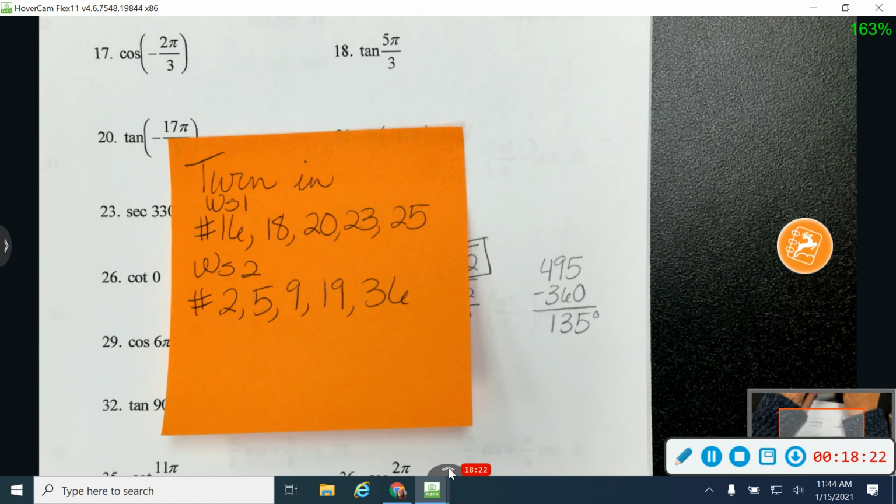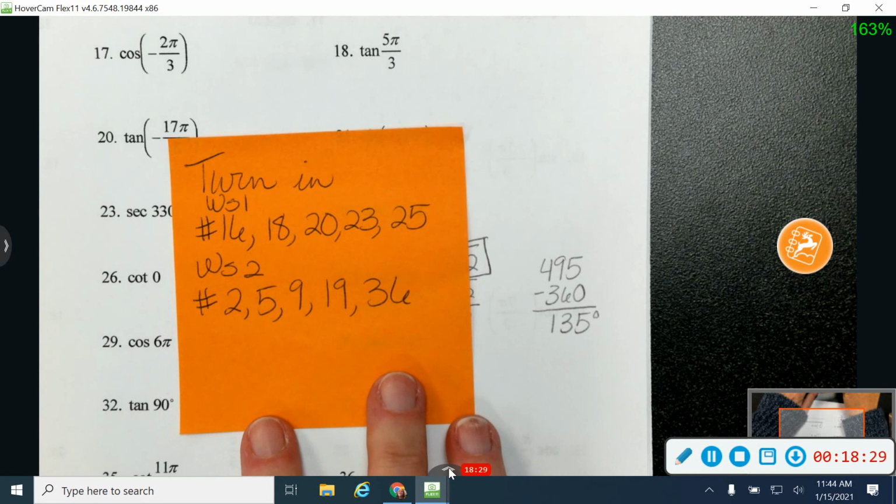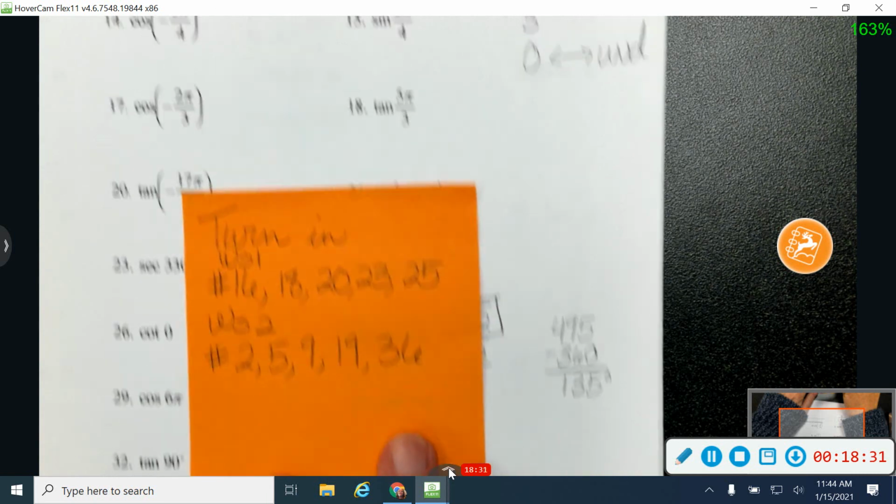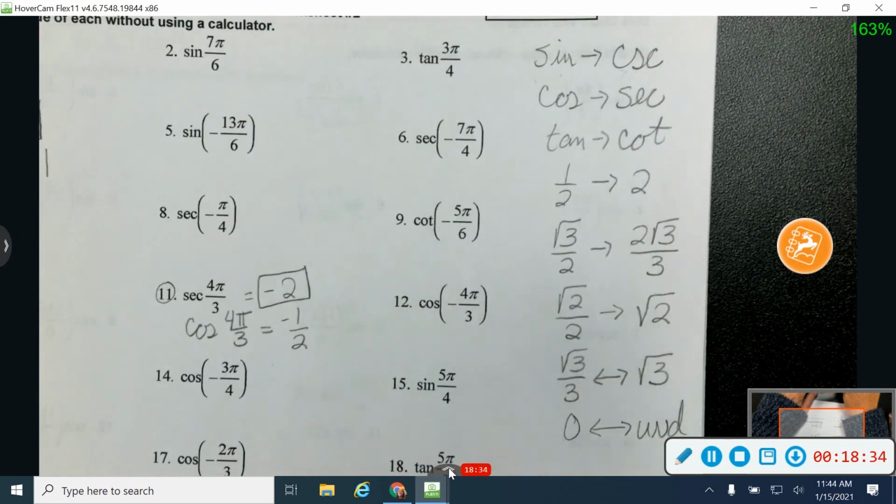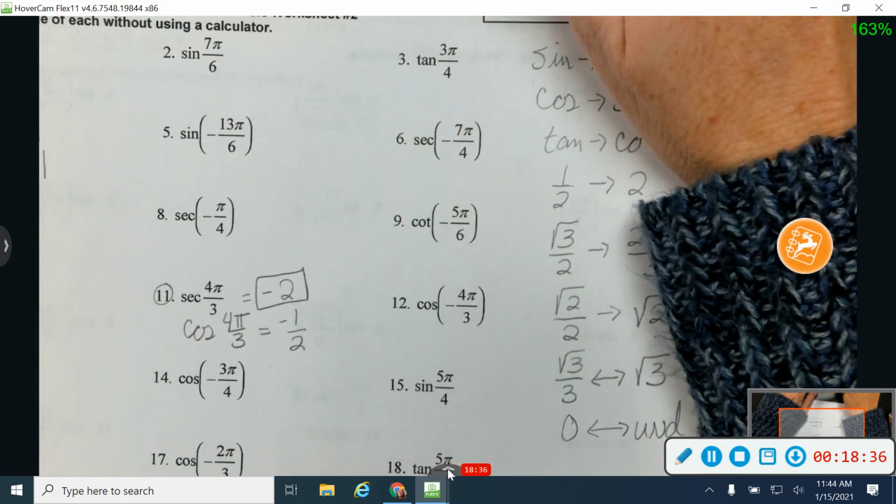Y'all can work together, check your answers together, all of that kind of stuff, and bring that to me when you're finished. If you're absent, there is a place to submit this on Schoology. So work those 10 problems and submit on Schoology.